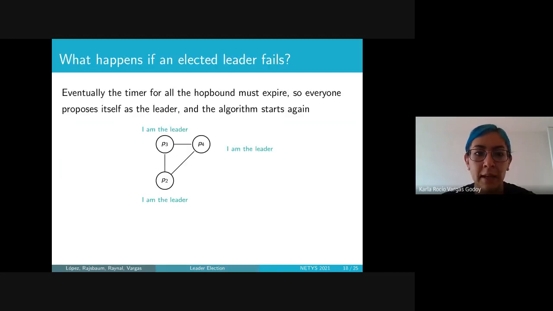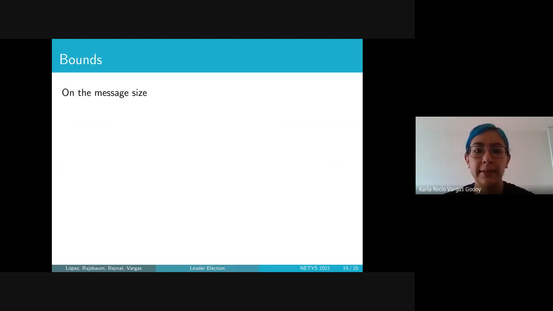And every time a hop bound value does not arrive on time, there is a penalty that is increased. And now Pi will wait for an alive message, J, n-k, with n-k being the hop bound with the smallest penalty. Now, what happens if an elected leader fails? Eventually, the timer for all the hop bounds must expire, so everyone proposes itself as the leader and the algorithm starts over again.